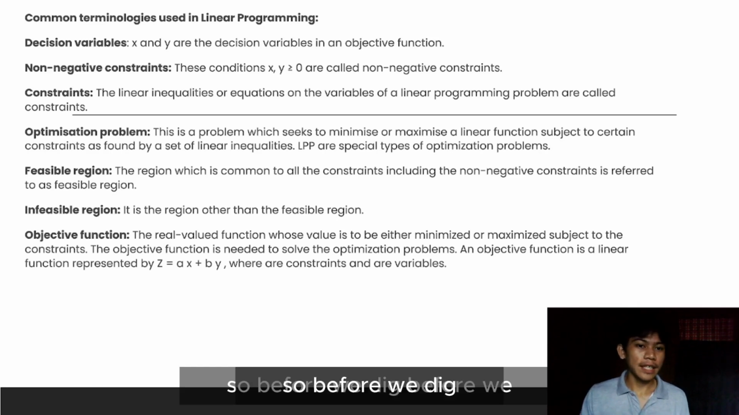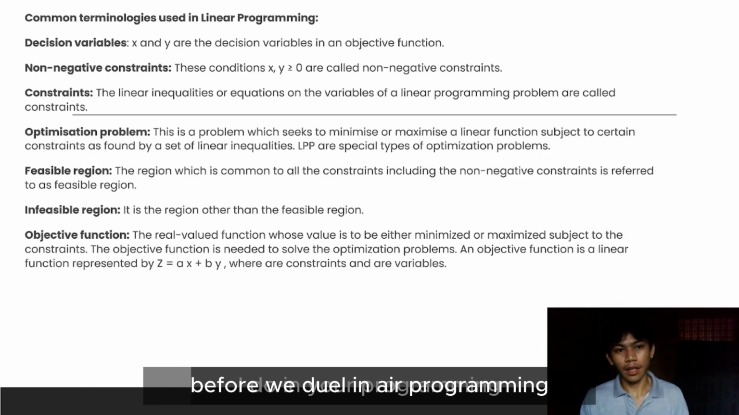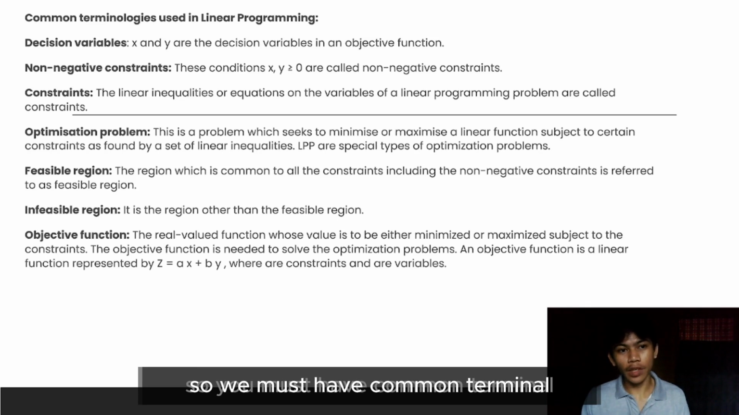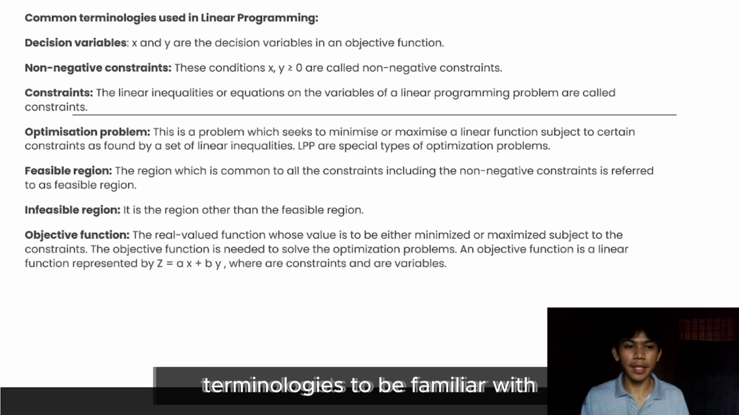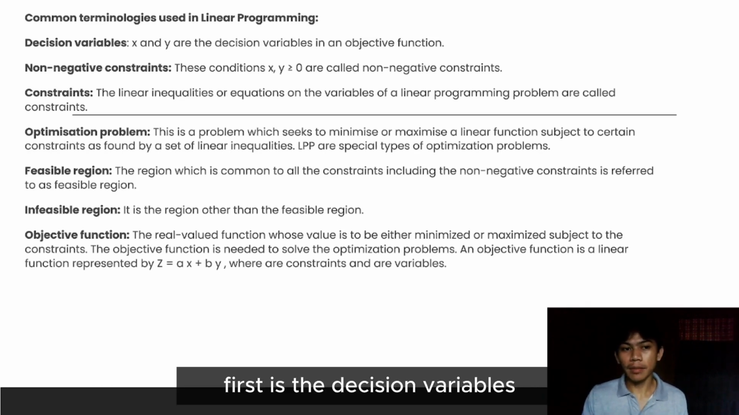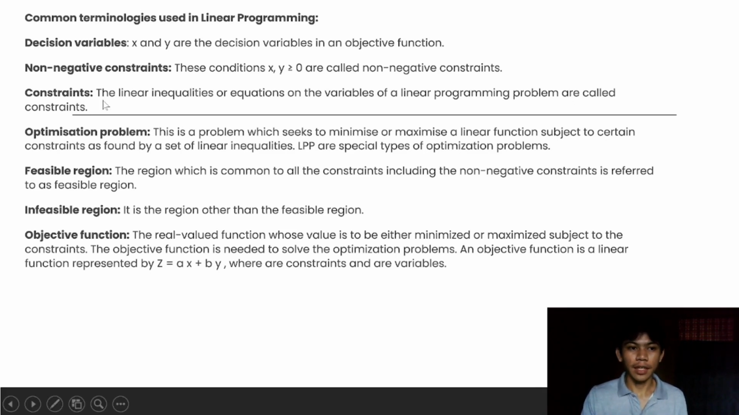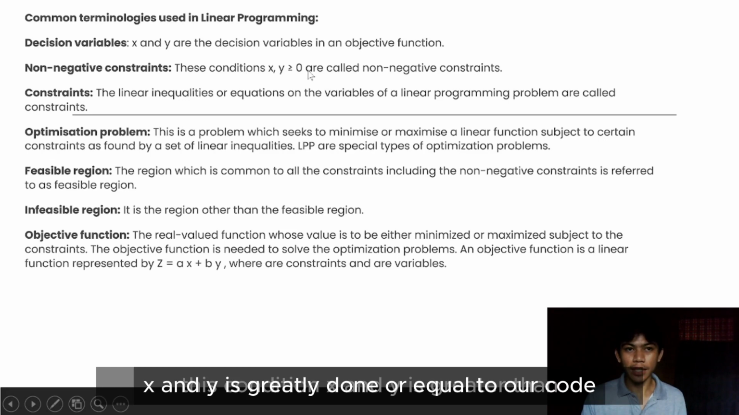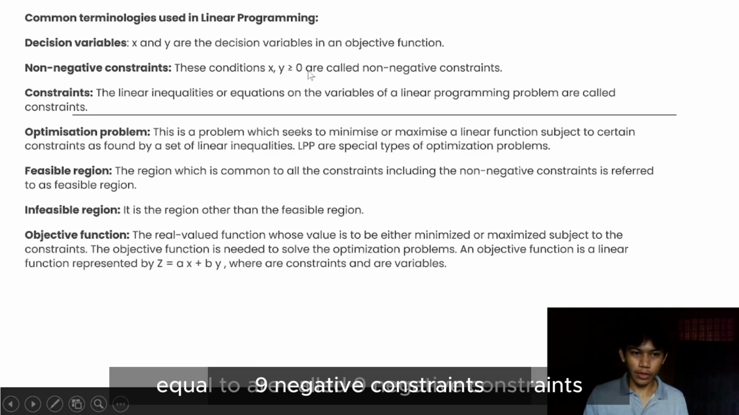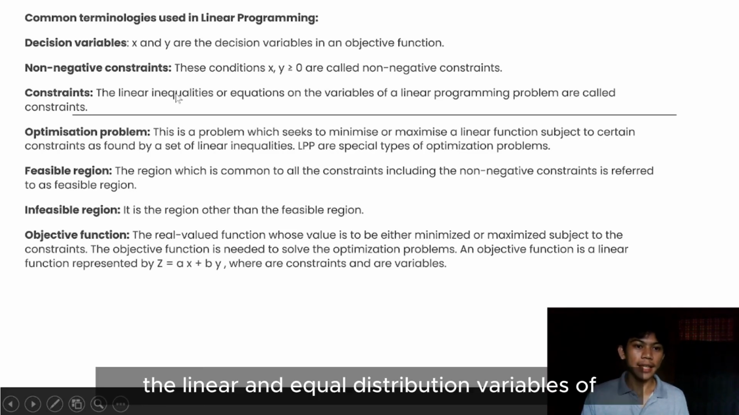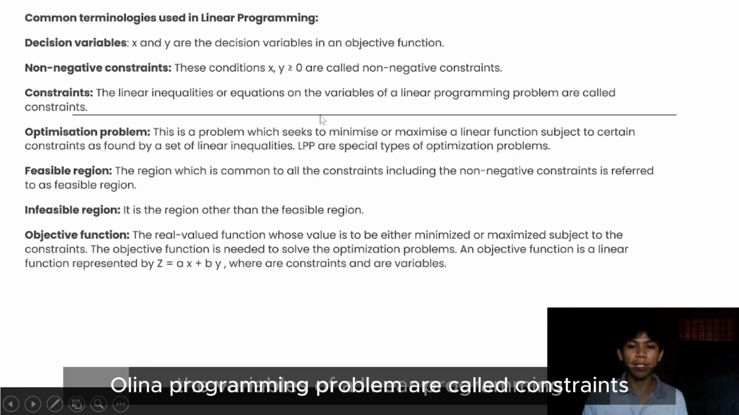So before we do linear programming, we must be familiar with common terminologies. First is the decision variables. X and Y are the decision variables, and objective function. Non-negative constraint. The condition that X and Y are greater than or equal to zero is called the non-negative constraints. Next is constraints. The linear inequalities or equations of variables of a linear programming problem are called constraints.